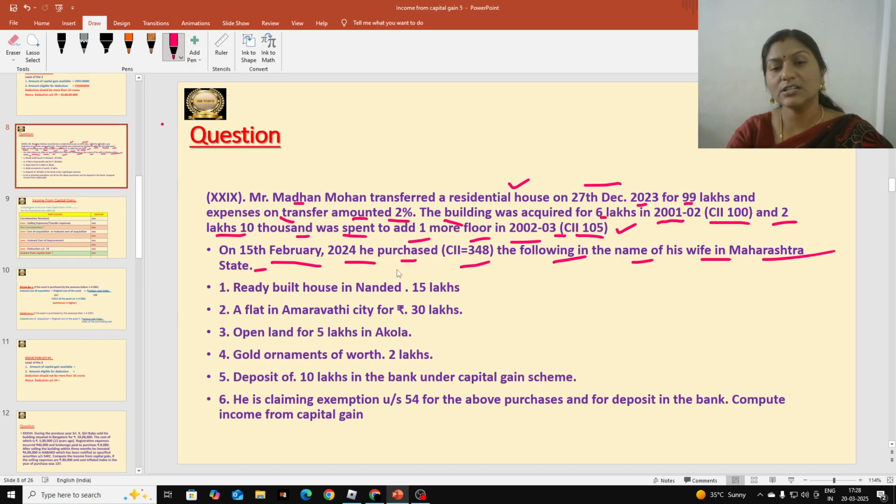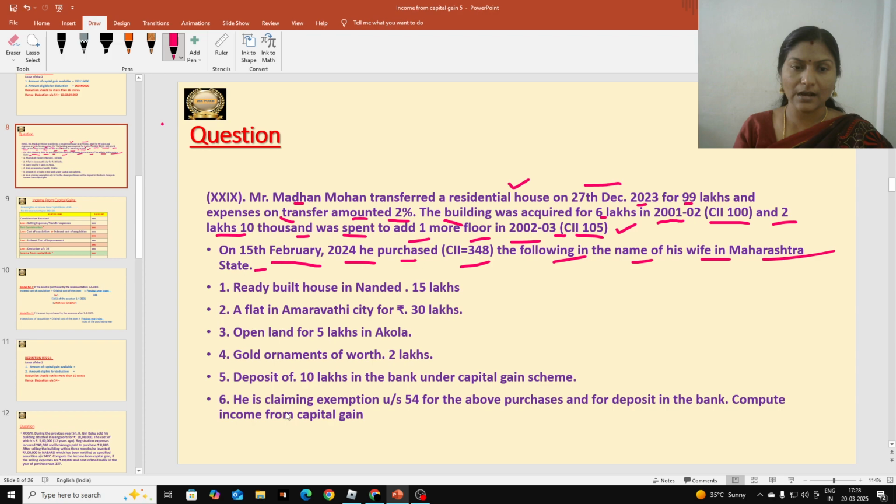So he purchased some of the following. After selling the residential house for 99 lakhs, the amount whatever he gets out of that, he is purchasing a few assets in his wife's name. Even if he purchased in his wife's name, that is eligible for deduction under section 54. But whatever he purchased, all of those are not eligible. He has to sell one asset and similar kind of asset he can purchase. That is eligible for deduction.